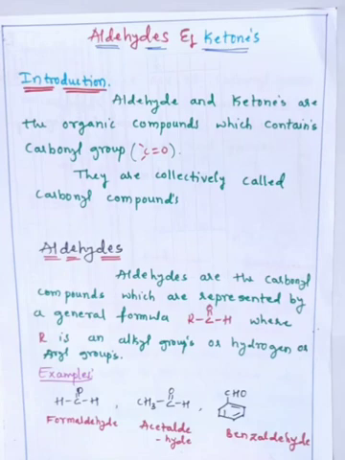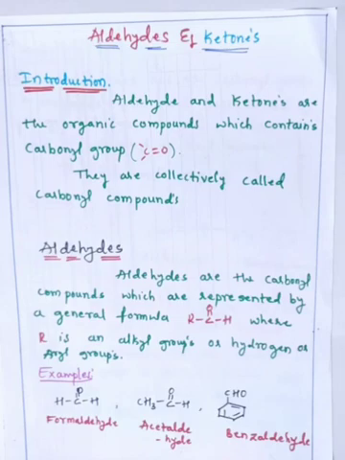and also we can find aldehydes and ketones in animals, for example vitamin A, which contains an aldehyde. So these are the basics regarding aldehydes and ketones, that is, their sources. Then